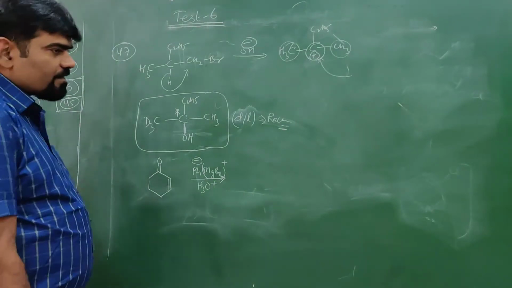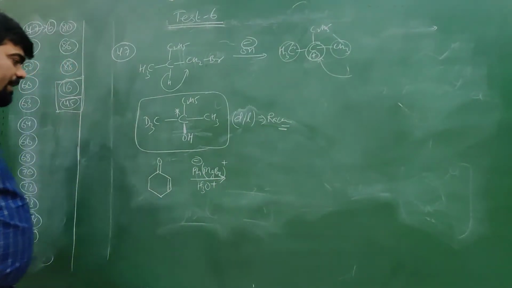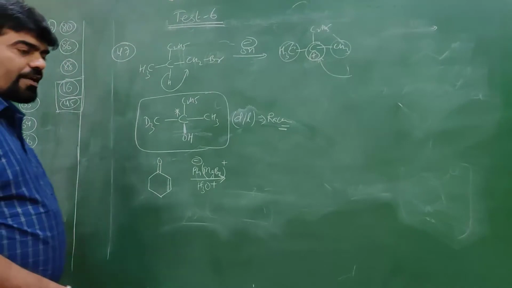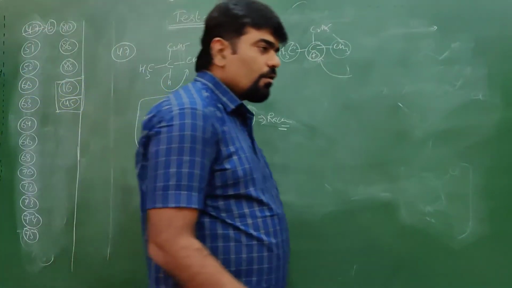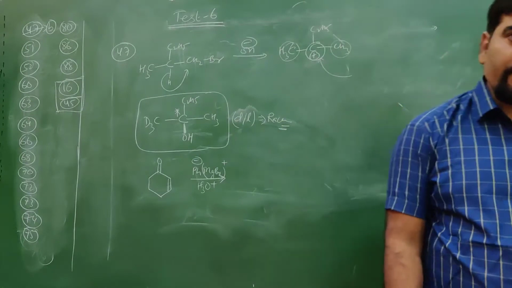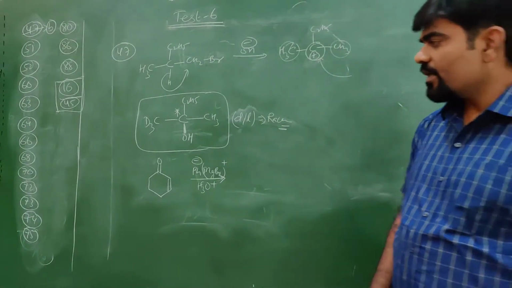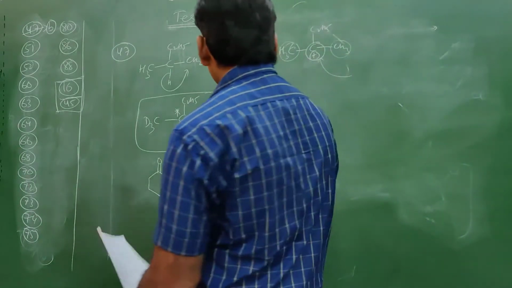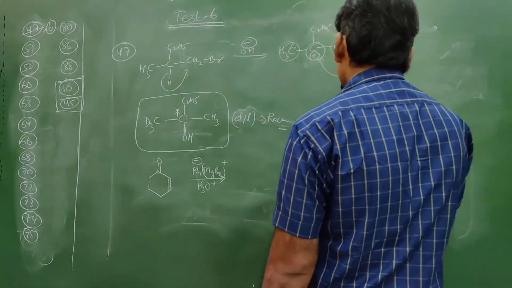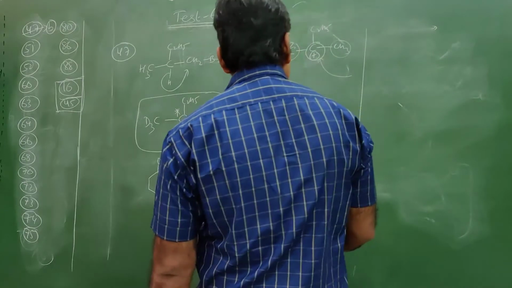With Grignard reagent, 1,2 addition takes place because the 1,2 addition reaction is kinetically controlled. The 1,4 addition reaction is thermodynamically controlled. Already I told you, with a strong basic nucleophile, 1,2 addition is possible.